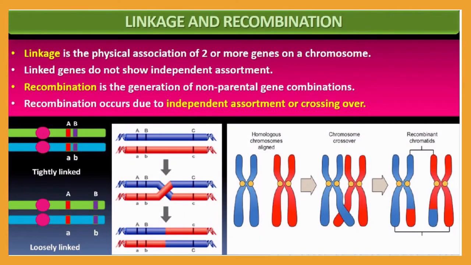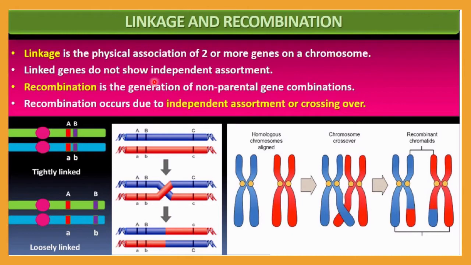Before we learn about the experiment, let me discuss two terminologies, linkage and recombination. Recombination you know very well, but now let me discuss linkage first. Linkage is the physical association of two or more genes on a chromosome. Here you can see this is a chromosome on which genes A and B are present. So it is a physical association, whether they are near to each other or far from each other. Here you can see they are far from each other.